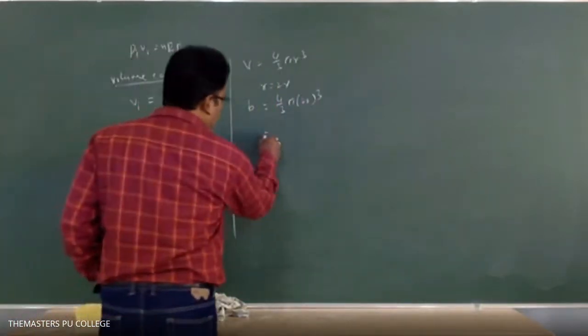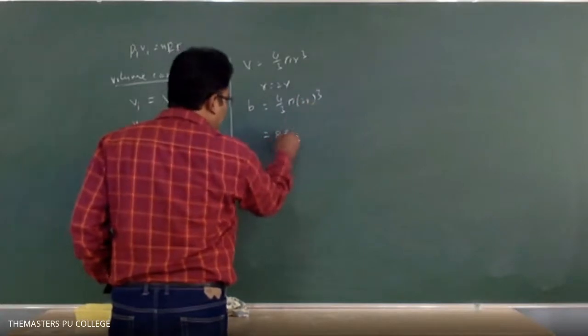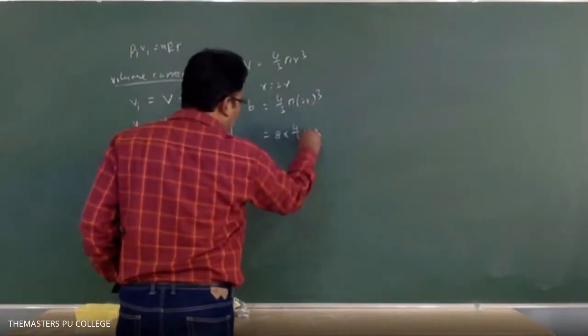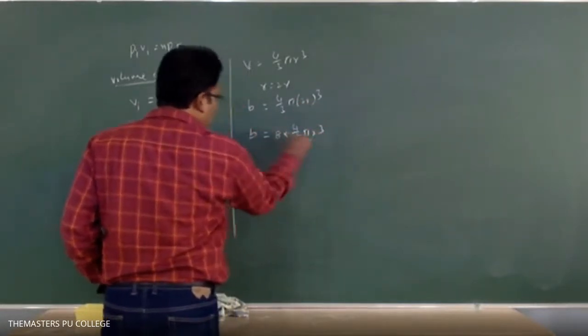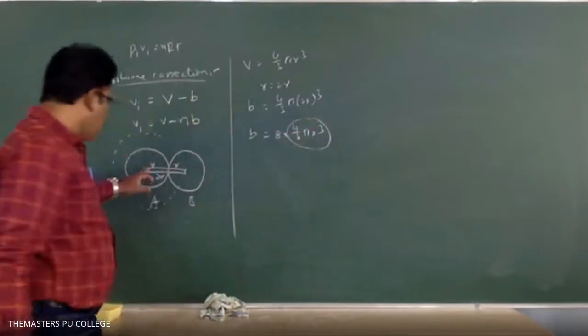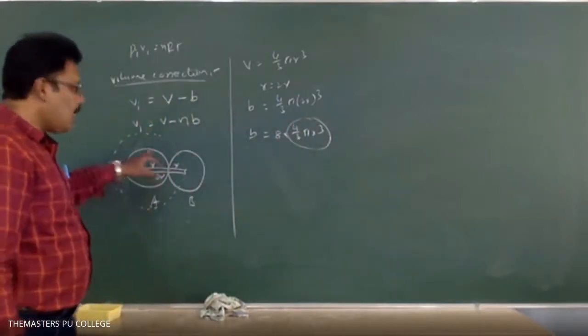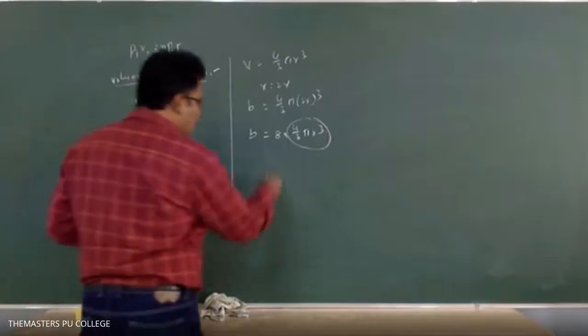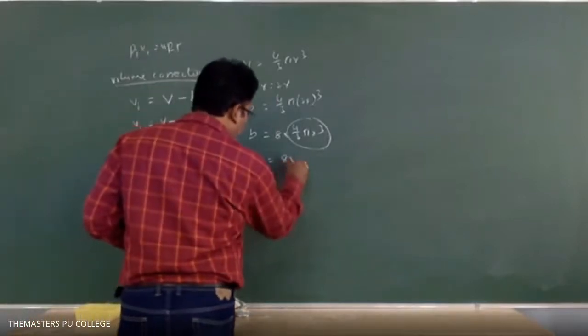So this we can write as 2 cube, means 8, into 4 by 3 pi r cube. But we know this 4 by 3 pi r cube is the volume of the gas molecule. So it is equal to 8V.